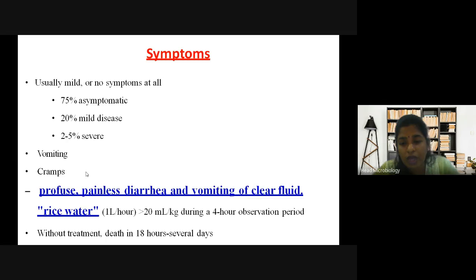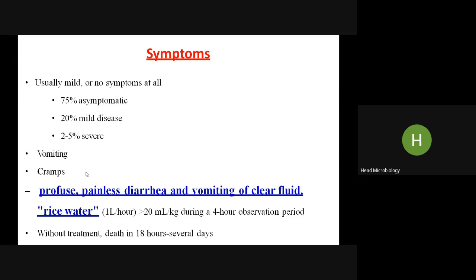During a 4 hour observation period, without treatment, death in 18 hours. If you don't treat the patient immediately, what will happen? It will lead to death. Why will it lead to death?